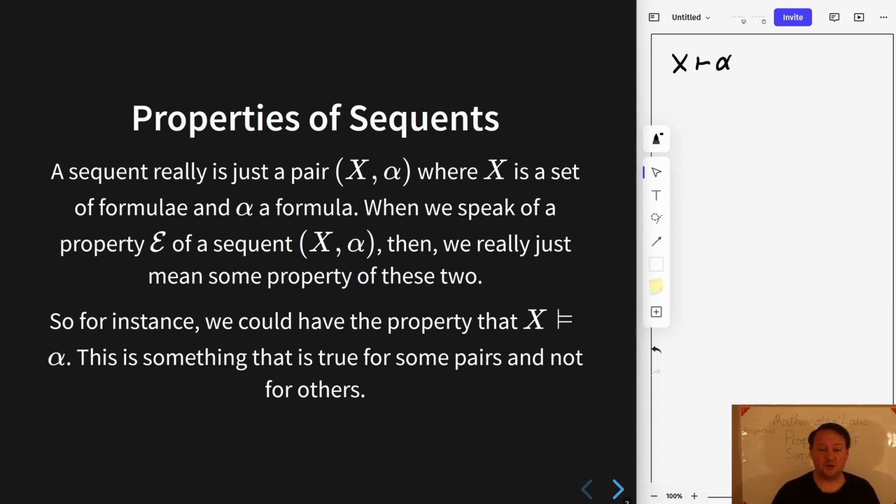That's a relationship between these two: X entails alpha, which, recall, is every model satisfying every formula in X also satisfies alpha. So that is a property of the pair, and so we could say that that is a property of the sequent.